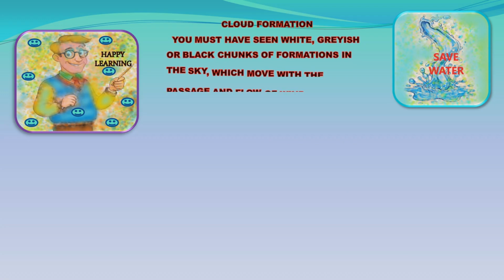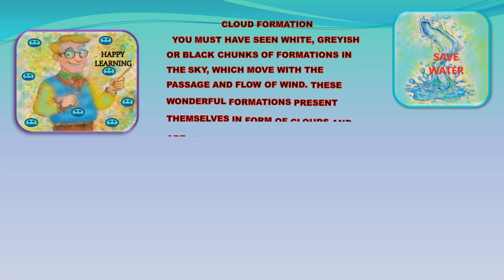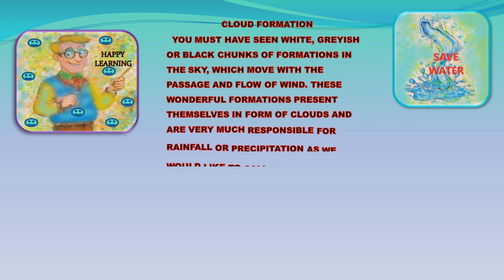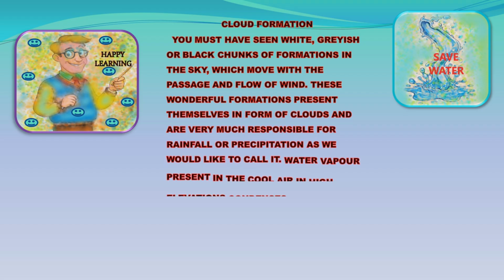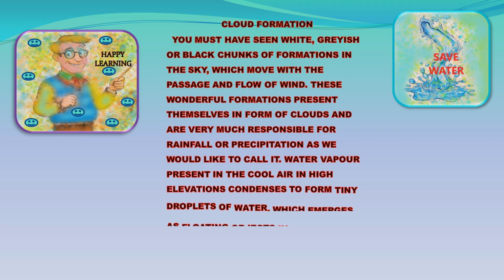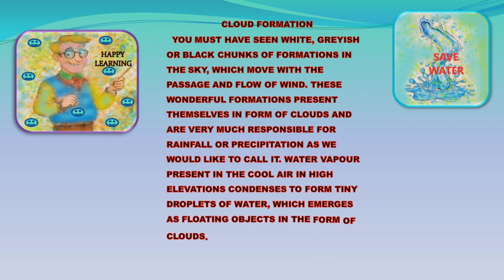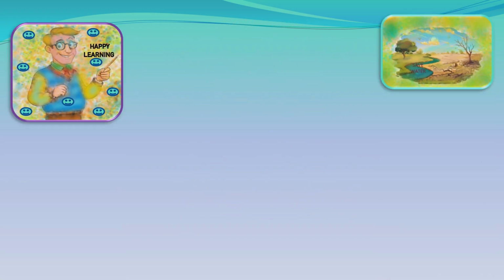Cloud formation. You must have seen white, grayish or black chunks of formations in the sky, which move with the passage and flow of wind. These wonderful formations present themselves in the form of clouds and are very much responsible for rainfall or precipitation, as we would like to call it. Water vapor present in the cool air at high elevations condenses to form tiny droplets of water, which emerge as floating objects in the form of clouds.